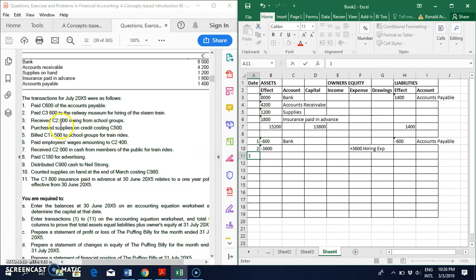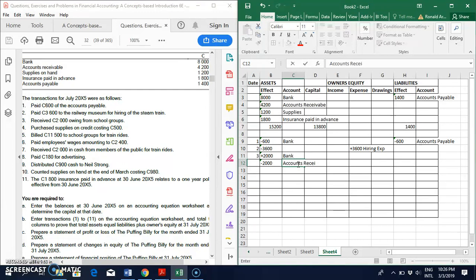Transaction number 3, it says we received 2,000 Rand owing from school groups. We received money. What happened to the bank account? Increases with 2,000 Rand. That's bank. Who did we receive money from? We received money from people who owe us. So that would be minus under assets for accounts receivable, right?